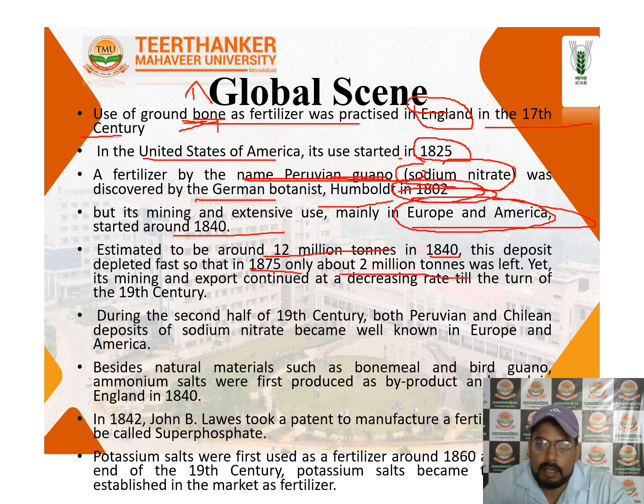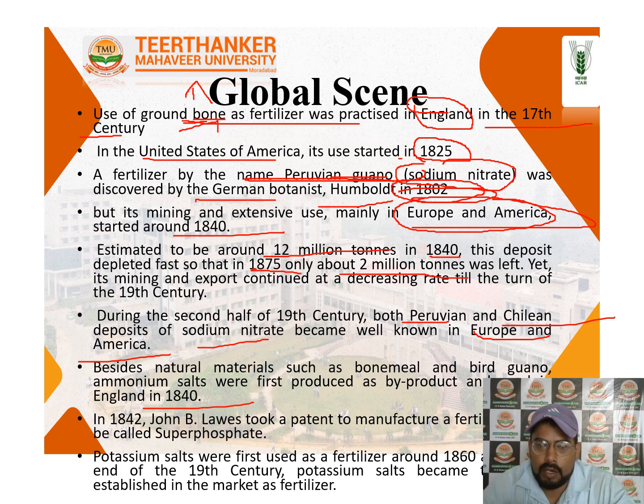And the mining declined until it turned in the 19th century. So the turning is in the second half of the 19th century, for both the Peruvian guano and Chilean deposits. So the sodium nitrate deposit has become known in Europe and America more and more. Besides these materials, bird guano and ammonium salts are produced as byproducts, as in